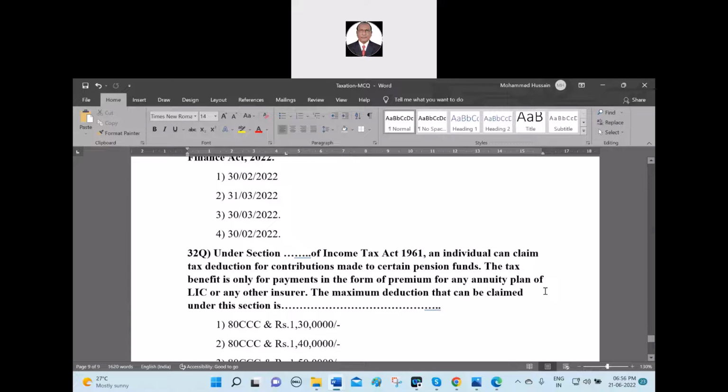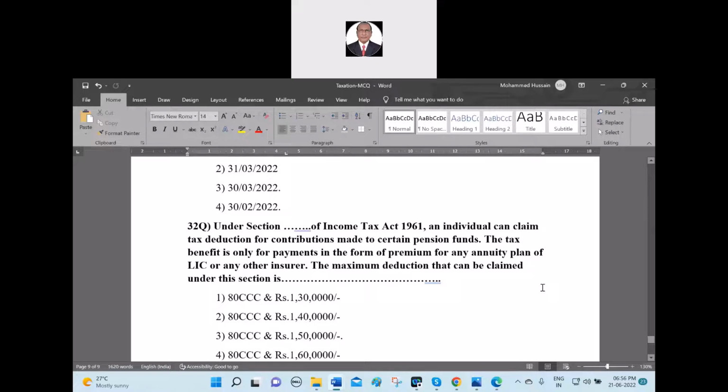The tax benefits are only for the payment in the form of premium for any annuity plan of the LIC or any other insurer. The maximum deduction that can be claimed under this section is, what is the maximum deduction you can claim under the section?